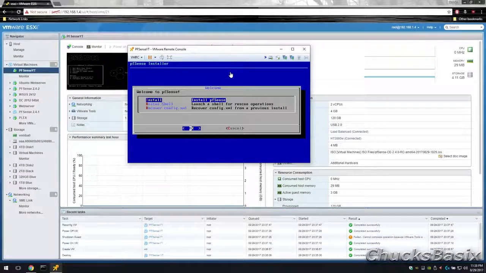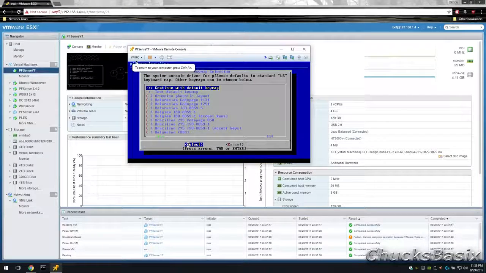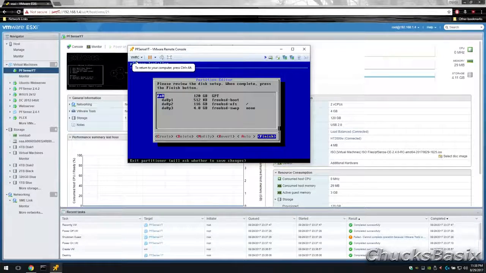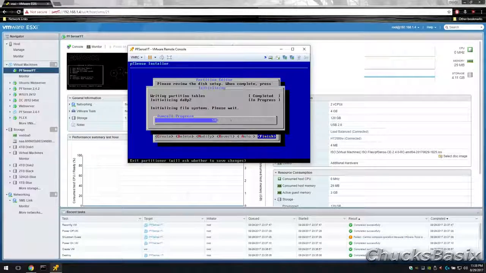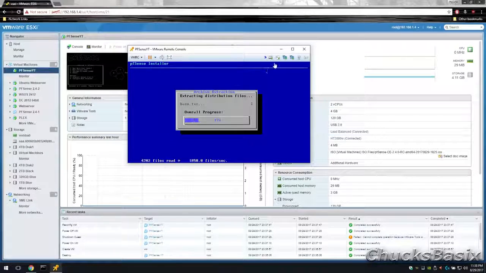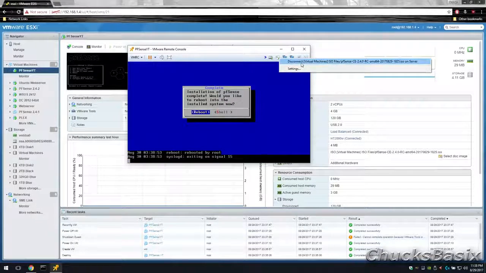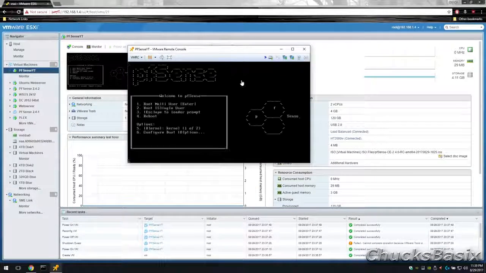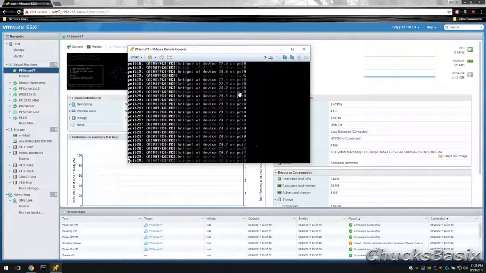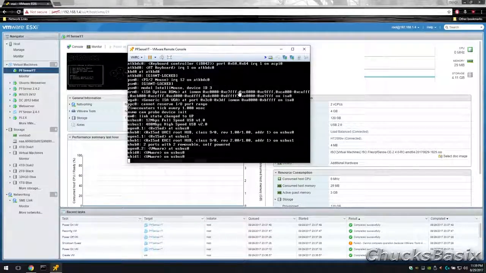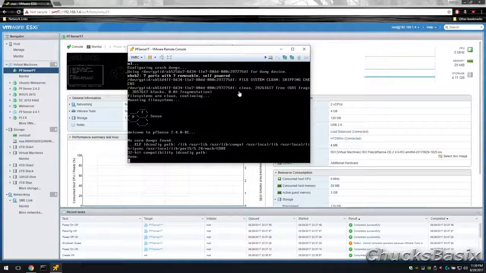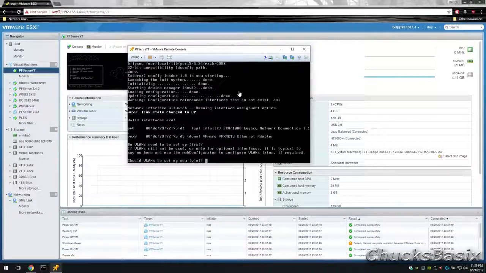The install is fairly simple. You can use the default selections all the way through unless you need to customize the install in some way. Go ahead and set up your network interfaces. Your options will be different from mine in most cases.